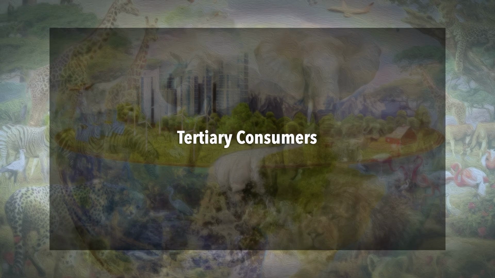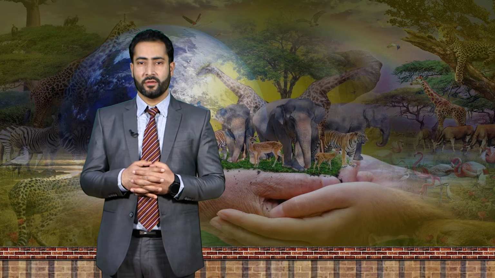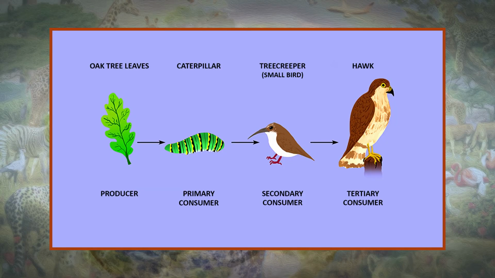Then tertiary consumers acquire energy by eating other carnivores, but may be preyed upon. Owls are an example of tertiary consumers, although they feed off mice and other herbivores. They also eat secondary consumers such as stoats. In turn, owls may be hunted by eagles and hawks and are therefore not apex predators.